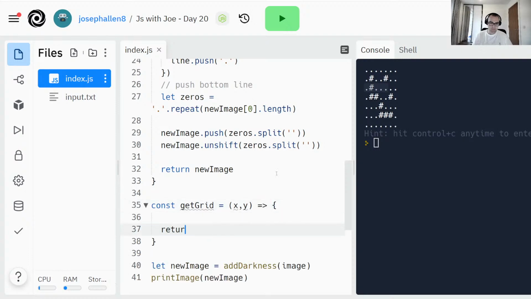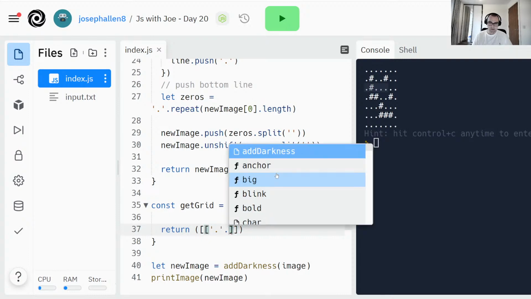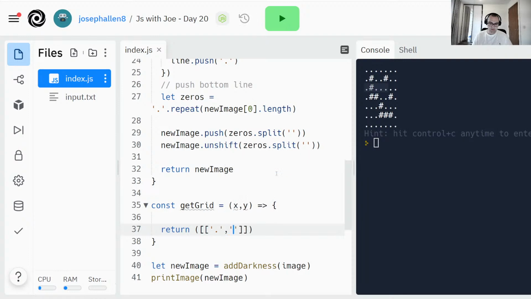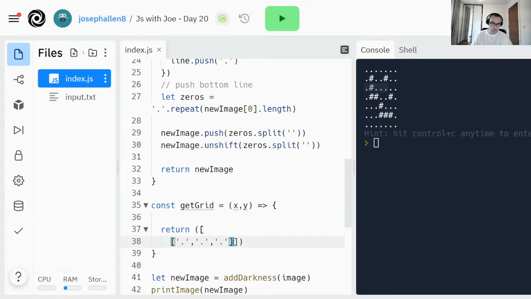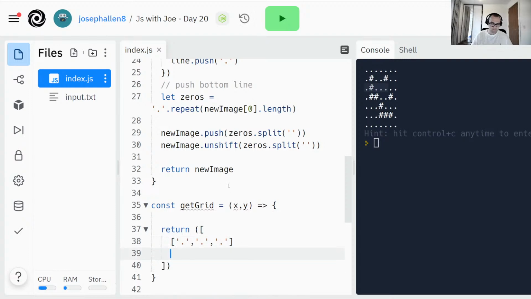For this, I'm expecting to return something like, well, it would probably be dot something like this shape. So let's build up to that.